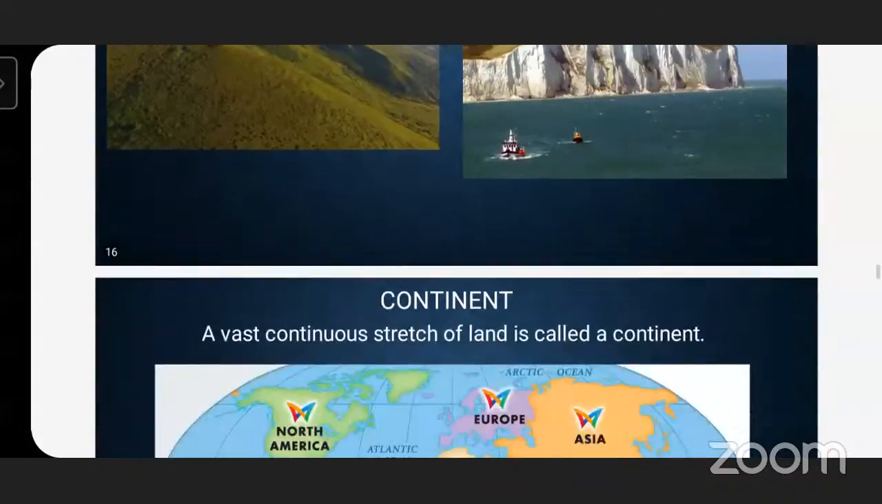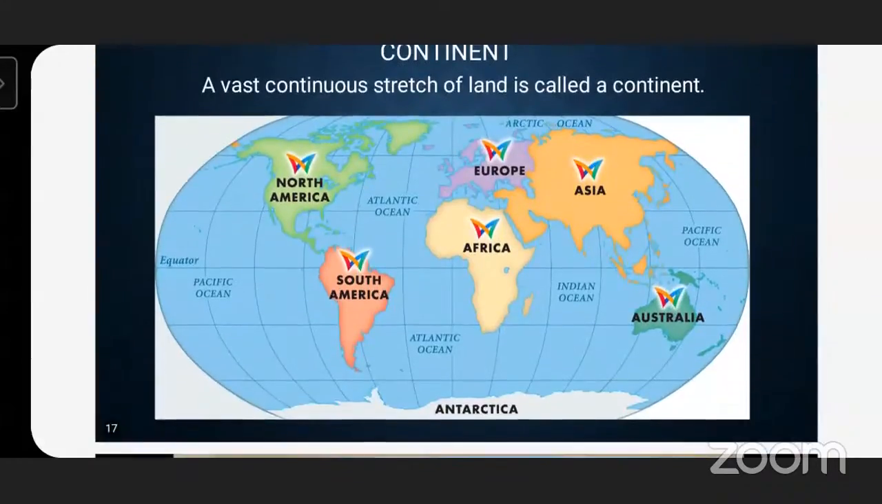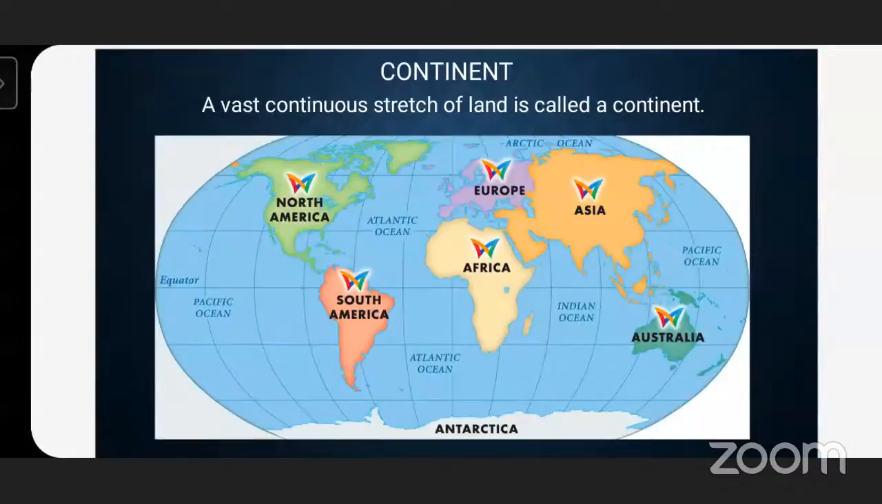Now this is our earth. On the earth, as I said, two-thirds portion is water. See here, the blue color is showing water, and the other colored portions are the continents. Now, what is a continent? North America, South America, Africa, Europe, Asia, Australia, Antarctica. Okay, so can you count how many continents are there?